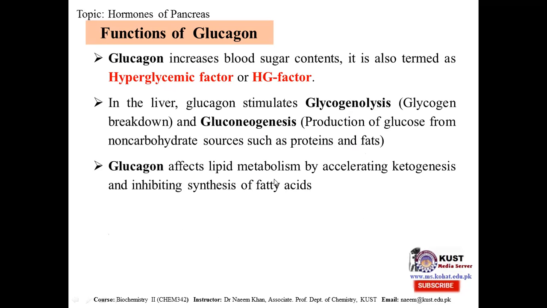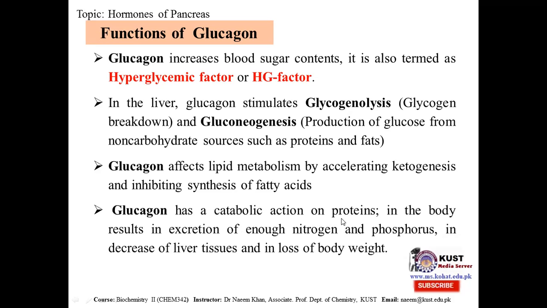Glucagon affects lipid metabolism by accelerating ketogenesis and inhibiting synthesis of fatty acid. So this effect is also in an opposing manner to insulin, that glucagon affects lipid metabolism by accelerating ketogenesis, and glucagon inhibits the synthesis of fatty acid. This is in the reverse way to insulin.